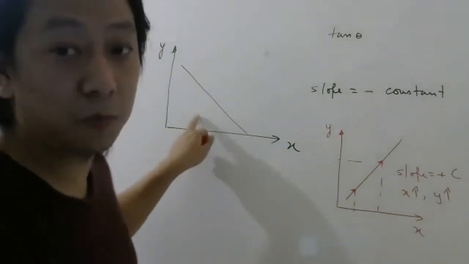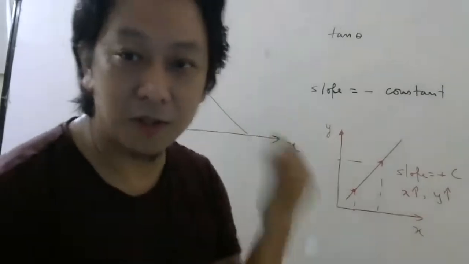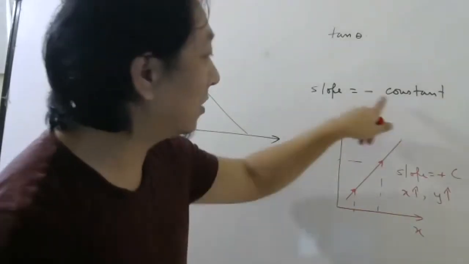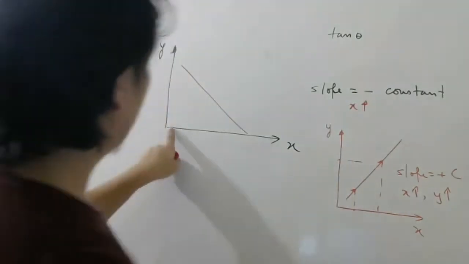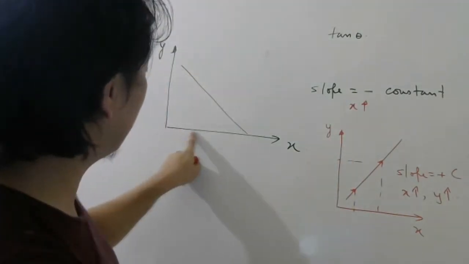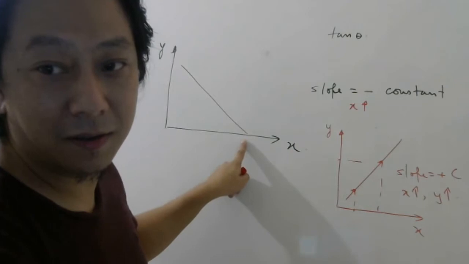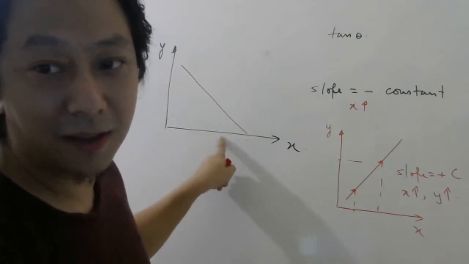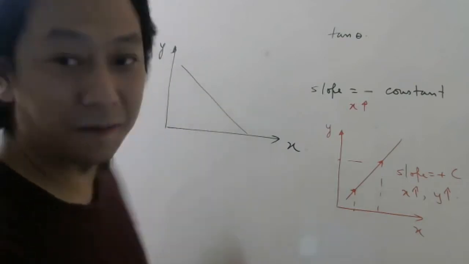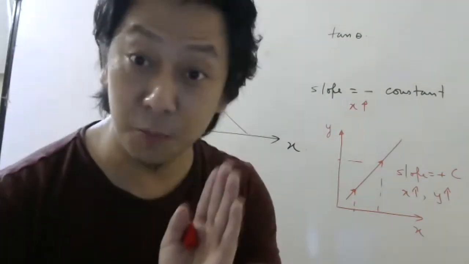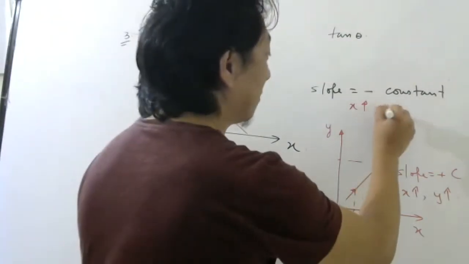Here the question is about slope. What is the slope? Is it a positive constant or a negative constant? The answer is a negative constant. And here, when x increases, what happens to y? That is the question we are studying now. When x increases, what happens to y? Y is decreasing. Slope is constant, but y is decreasing.